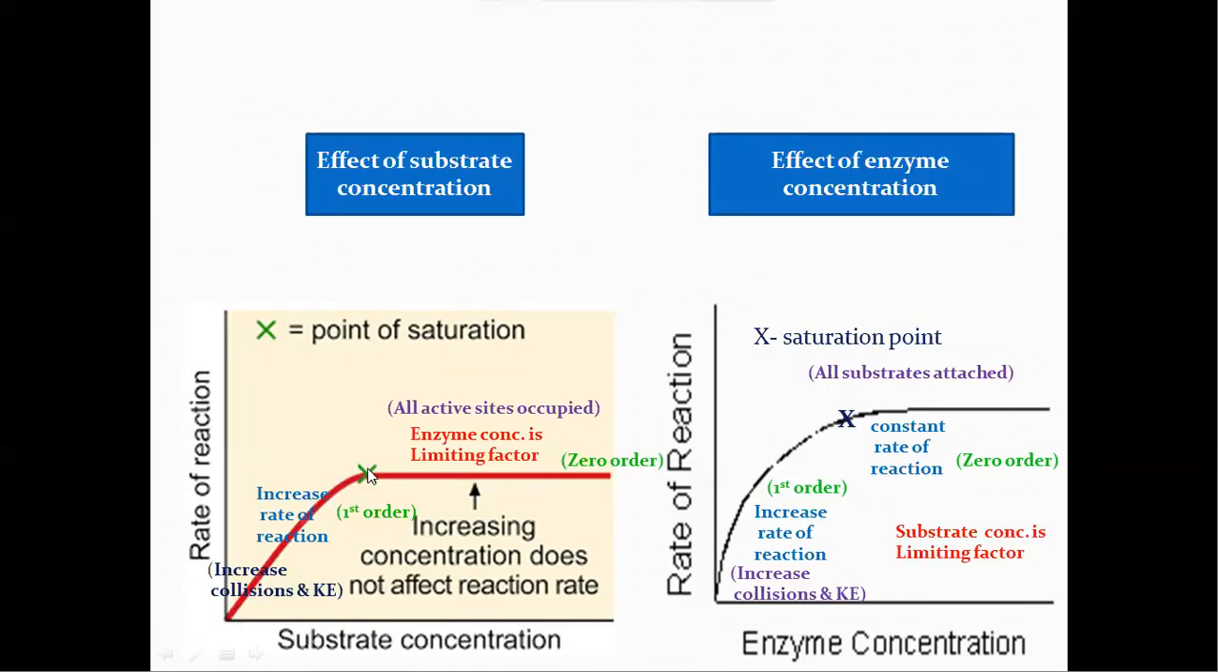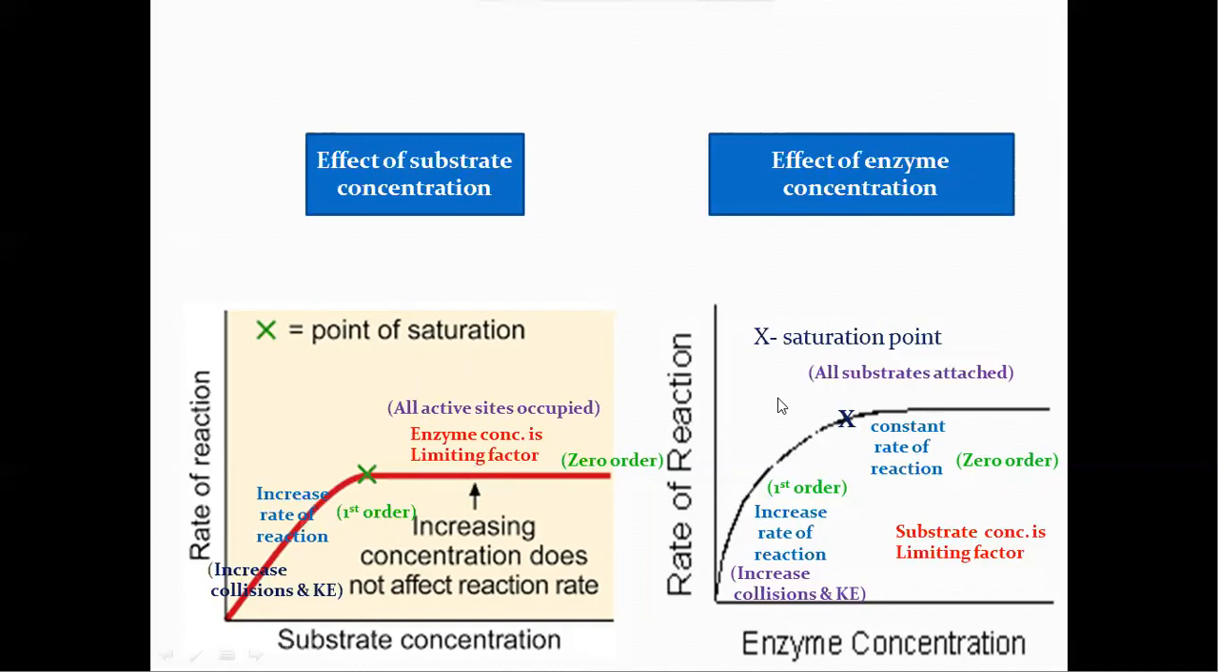Up to the saturation point, the rate depends upon the substrate concentration. That is why up to the saturation point, it follows first order kinetics. After the saturation point, this reaction follows zero order kinetics. That means it does not depend upon the substrate concentration. Here the rate of reaction mainly depends upon the enzyme concentration, but the enzyme concentration is not increased. So it is a rate limiting reaction. This is about the effect of substrate concentration.